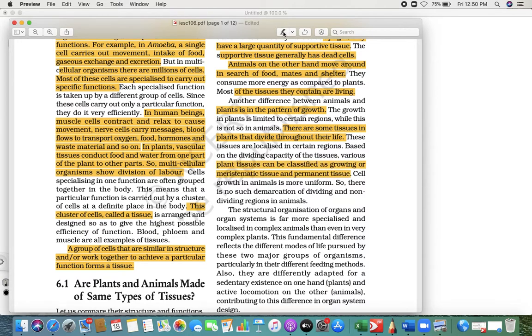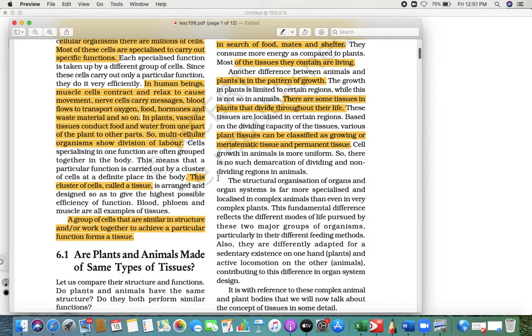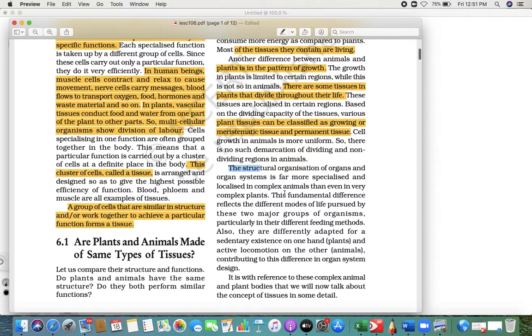Remember this, we are going to learn in detail about these two tissues, meristematic tissue and permanent tissue. While cell growth in animals is more uniform, uniform means they do not grow for a lifetime. For example, the height of a person grows only till about 18 years. After then it stops. Our brain develops at a certain age only, till about 5, 10. After then it does not keep on growing. Yes, the knowledge keeps on increasing. Right? So the structure and function in animals are more specified.